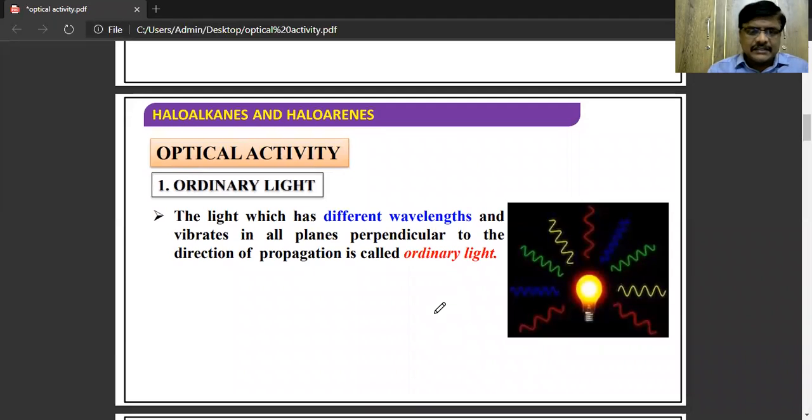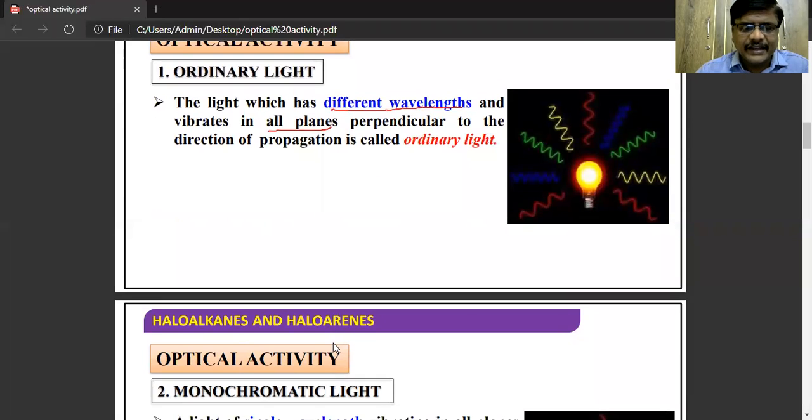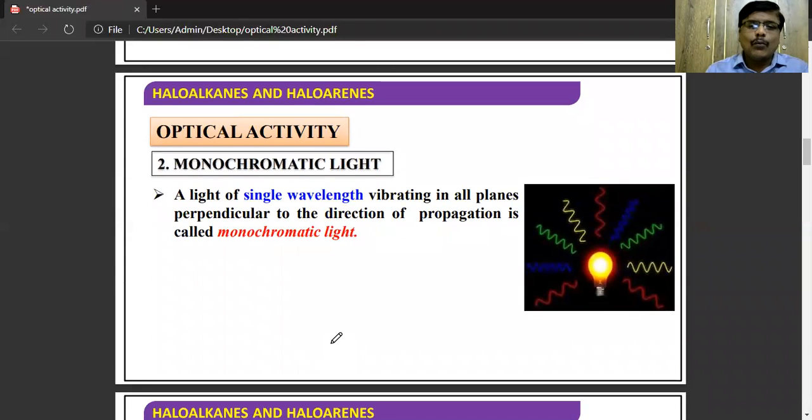So first we'll discuss ordinary light. This is an important point: the light which has different wavelengths and vibrates in all planes perpendicular to the direction of propagation. When this is the line of propagation, the light which has different wavelengths and is vibrating in all the planes perpendicular to the direction of propagation is known as ordinary light.